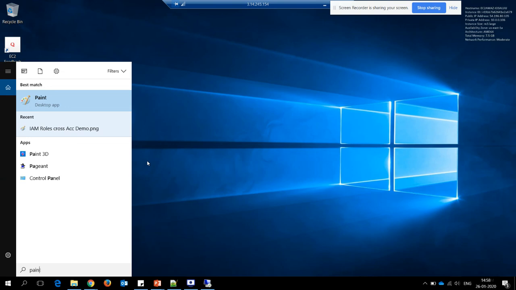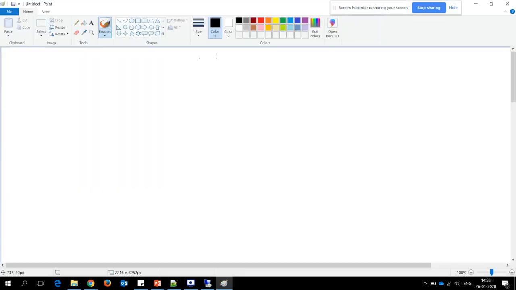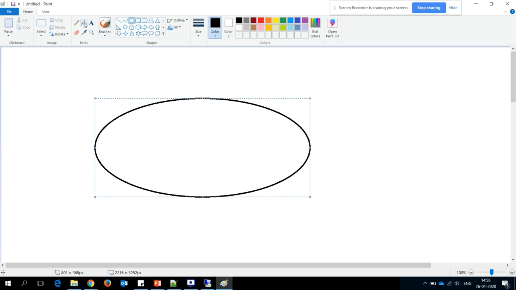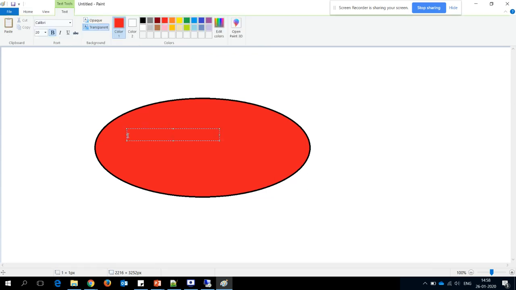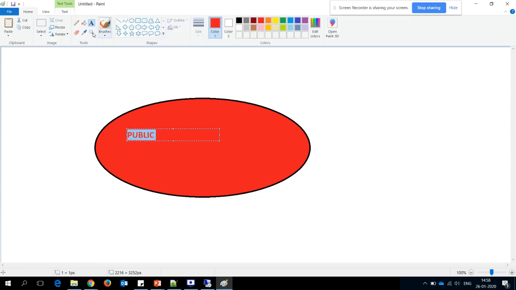Let me do one thing. I'll create a file in Paint real quick, fill some color here, and give it the name public.